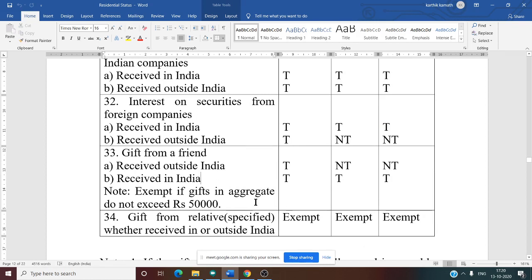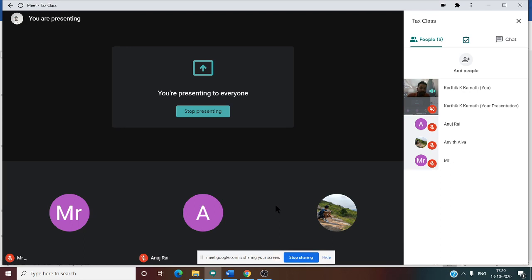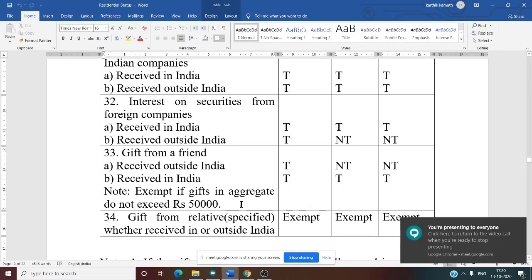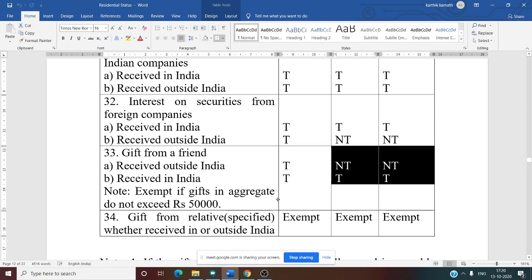Now the next thing is about gift. There are various things for gift. The basic limit for gift is up to 50,000. It is not taxable. Remember this: up to 50,000, whether gift received in cash or in kind, is exempt from tax. More than 50,000 it is taxable. Gift from a friend received outside India, only OR is taxable. Remaining two are not taxable.